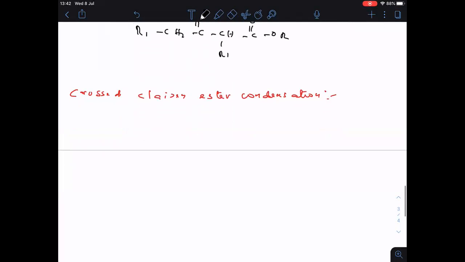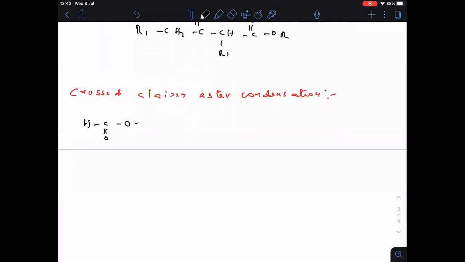Followed? Now, let me take here H, C double bonded O, OEt. This is one ester. Now, CH3, C double bonded O, OEt. Two different esters I took. Now, here I am taking NaOEt, sodium ethoxide. What is the product formed, I am going to show along with the mechanism. Along with the mechanism we are going to see that one.